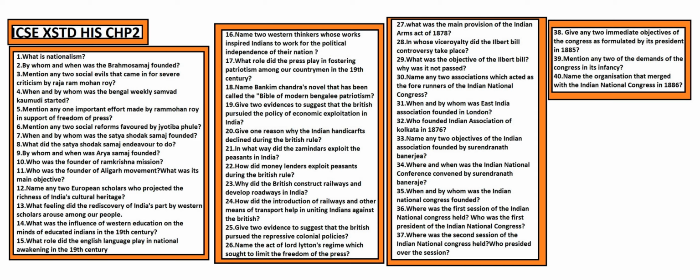In what way did the zamindars exploit the peasants in India? The Indian peasants had to sell their produce at cheap prices in order to satisfy the greed of the moneylenders, the zamindars and the government officials.